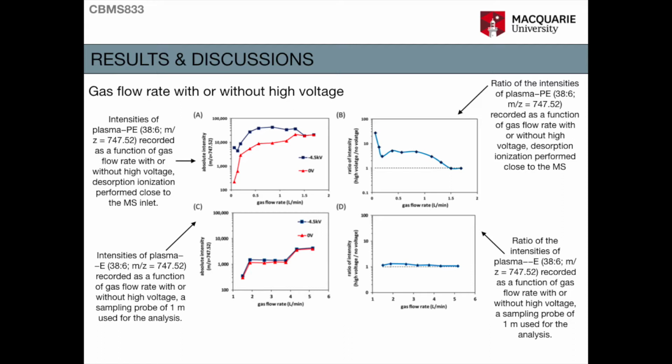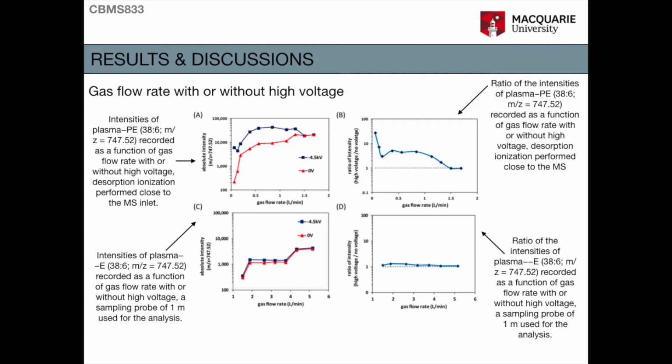Ideally, the use of higher gas flow rates would lead to further increase the desorption ionization efficiency. However, practically this was difficult to achieve for desorption ionization performed close to the MS inlet, since the dispersion of secondary ionic species from the sample surface becomes severe and results in a poorer sampling by the MS inlet. Using a sample probe with its end sealed with the sample surface, this is not a concern since the gas containing the ions is forced toward the MS inlet.